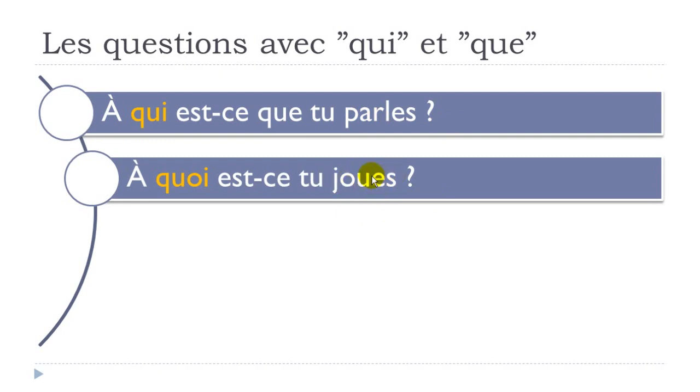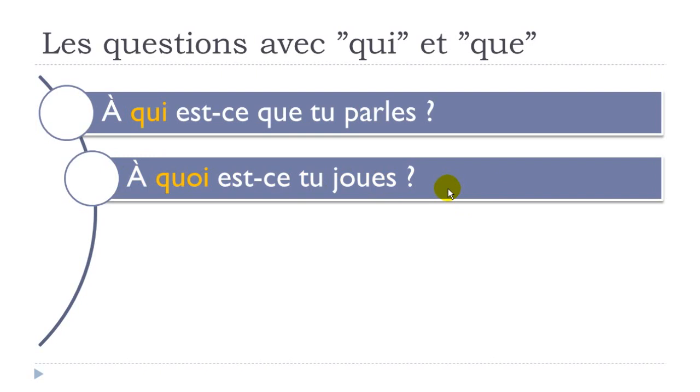Jouer, it's to play, okay? And then normally, if you're talking about a sport or activity, then we tend to use this preposition à with it. So play, but then à, and then the name of the activity. It could be football, or basketball, or whatever. Okay, à quoi est-ce que tu joues?